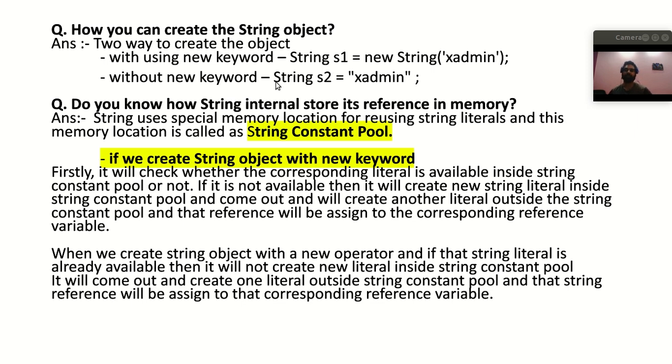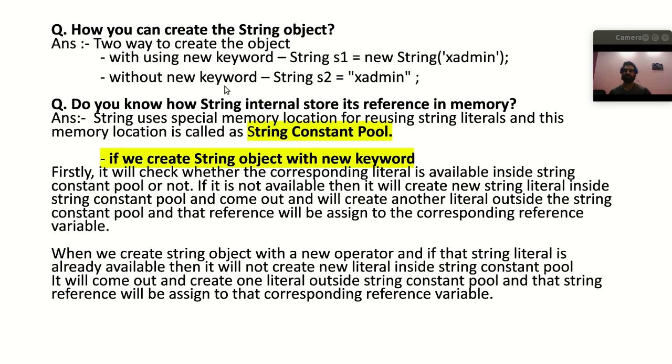So here simply you can do string s2 equals "XAdmin". So this is the literal, and s1 is a string object, s2 is also a string object. Okay, so now the difference is actually in how they are stored in memory.